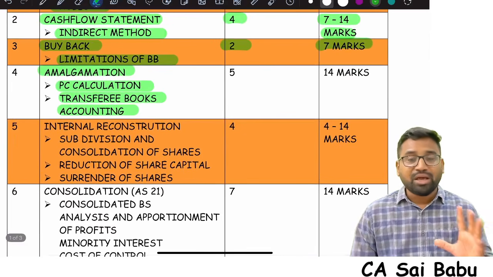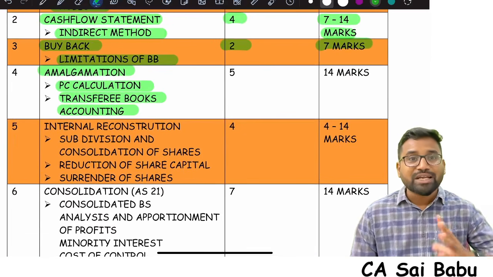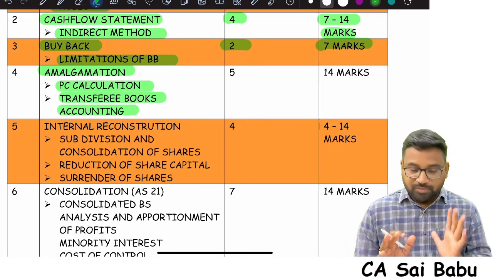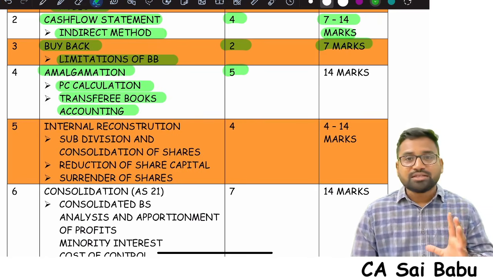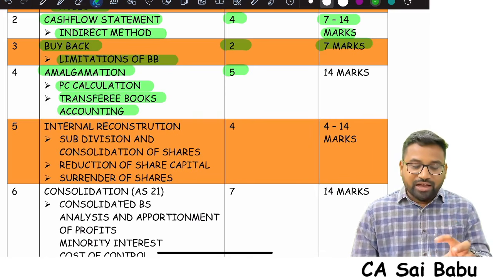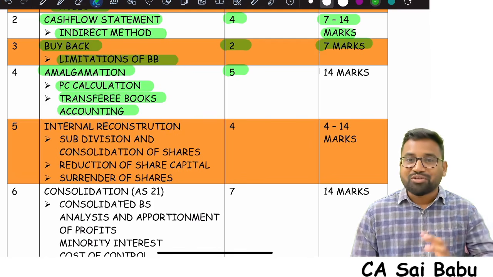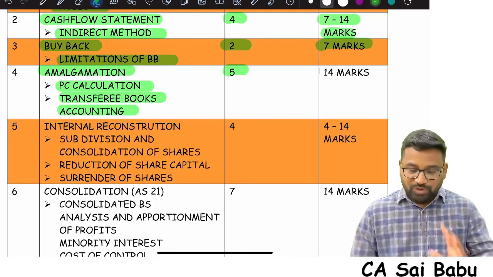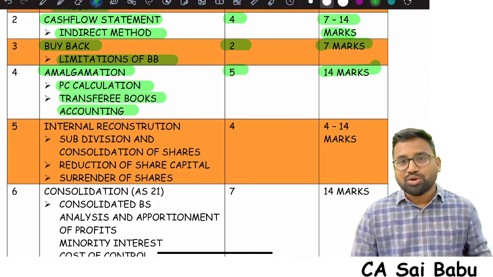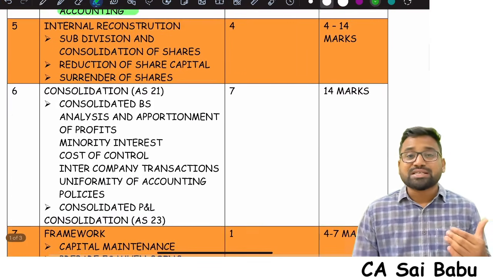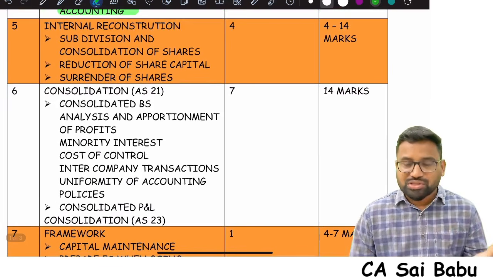Again, please see my revision marathon video to complete the entire chapter of amalgamation with concepts in a quick span of time. Five hours is what I'm allocating. These timings I allocated according to my judgment and knowledge, so depending upon the student's requirement, they can add 1 hour or reduce 1 hour. A 14 marks question is what they generally ask from amalgamation. Of course, relating to purchase consideration, they can ask an individual question also.